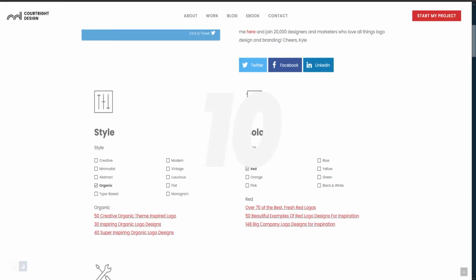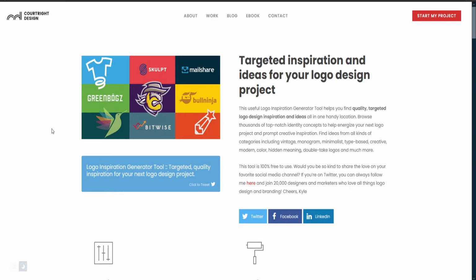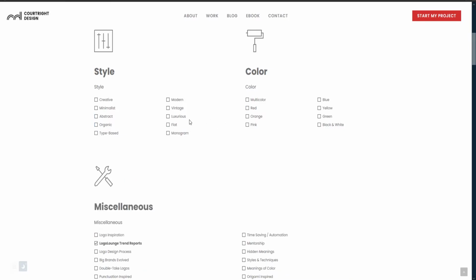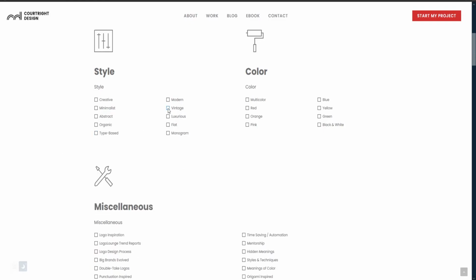It's a company called Corewright Design that has come up with the logo inspiration generator. And basically, this isn't really a logo inspiration site so much as a link site. So you specify, I'd really like inspiration to come up with a vintage style logo, and it will give you links to really great websites that have logo designs in that style that will help you to kind of narrow down the type of look you're going for.